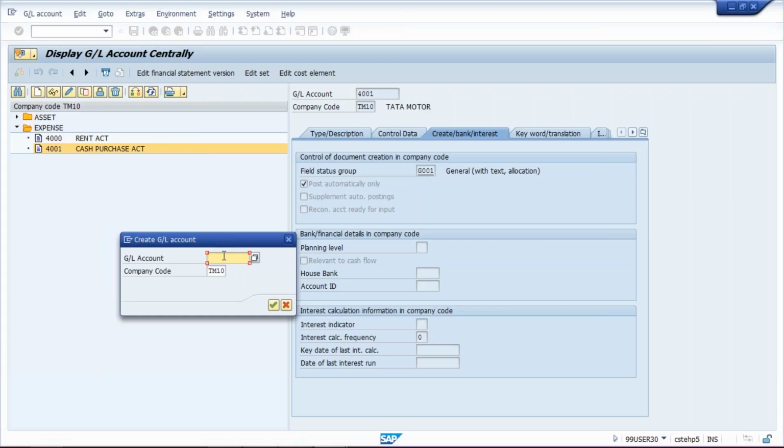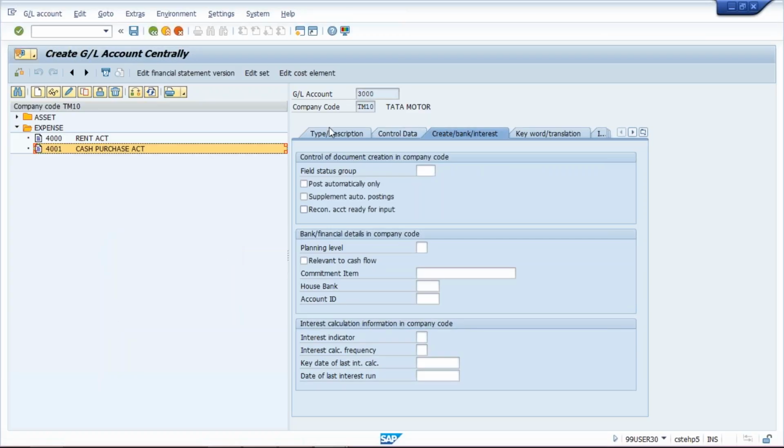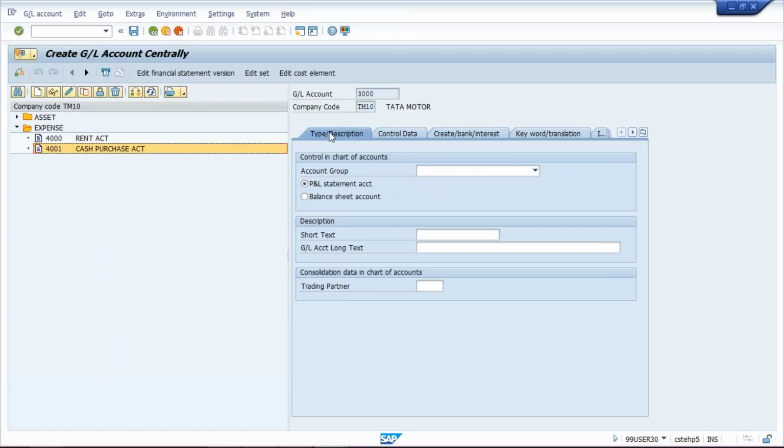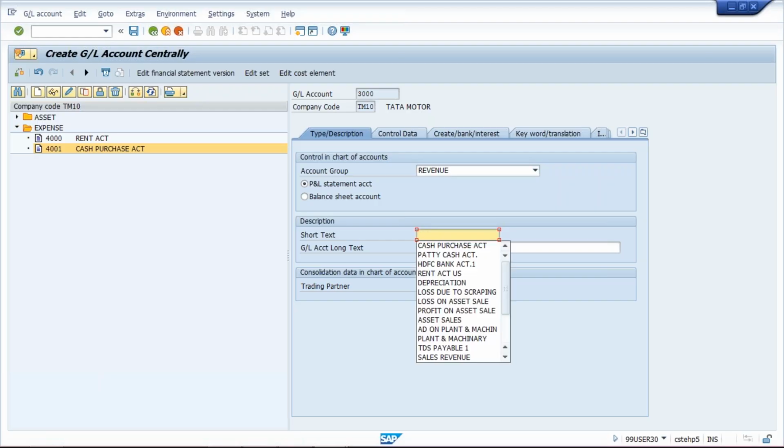If you guys are not able to remind, then you have to use OBD4 account group settings. Against account group we have given this number range for GL. So I am able to remind, that's what I have given, 3000. Press enter. Click on type description first. Choose an account group. Account group is nothing but revenue account here. And click on short text. So short text will be like cash sales.